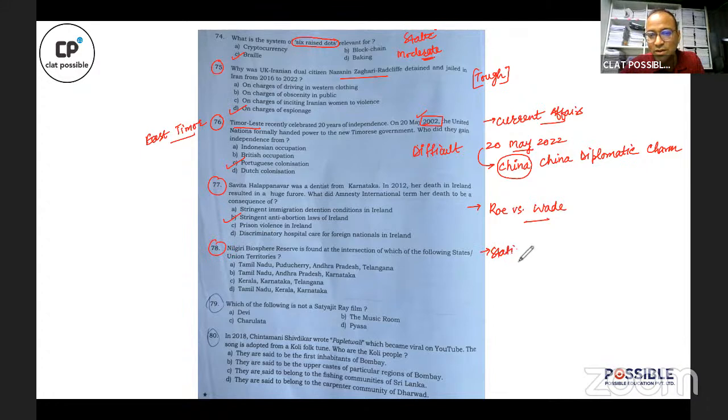Neil Giri's question. I would rate it as moderate because the correct answer is D, which can be guessed. Tamil Nadu, Karnataka, Kerala is the correct answer. So it's a moderately difficult question. Not very tough, not very easy, moderate difficulty.